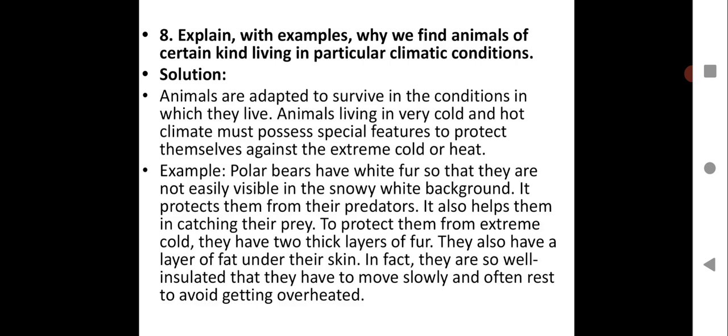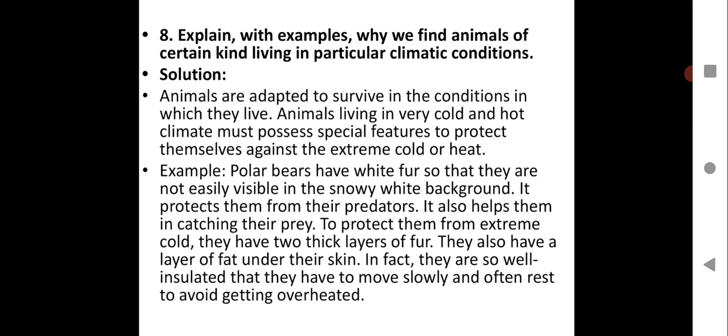What about question number 8 now? Let us see, explain with examples why we find animals of certain kind living in particular climatic conditions. So you have learned about climatic condition, and you know how climatic condition affect the living things, and how it plays a very important role in the adaptation of animals in that particular place, because the climatic condition will determine how animals adapt themselves in that particular region.